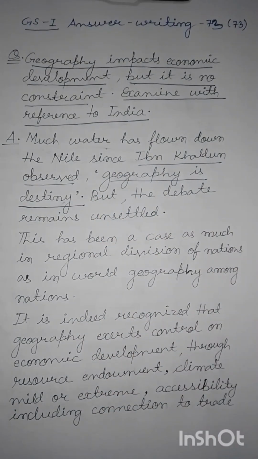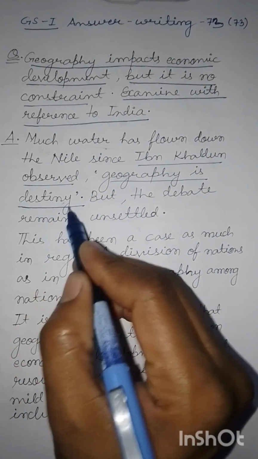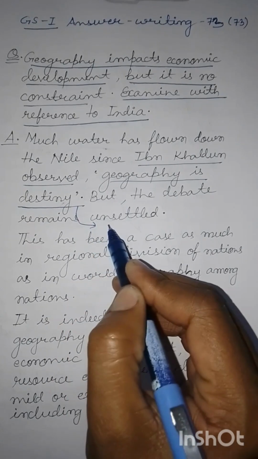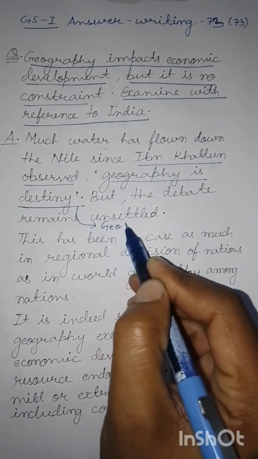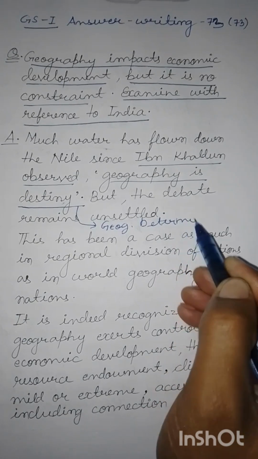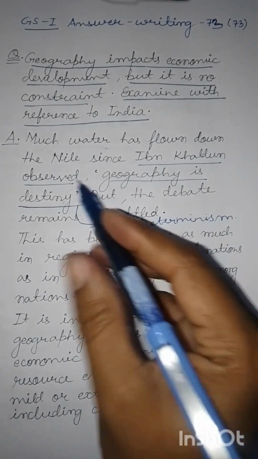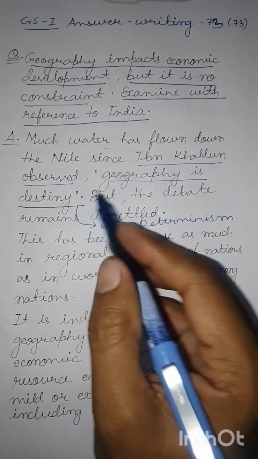Actually this idea that geography is the destiny of a country, that is, geography defines its history or its sociology or its level of economic development, this is called the idea of geographical determinism. People who have opted for geography would know this. This is the idea that is called geographical determinism.